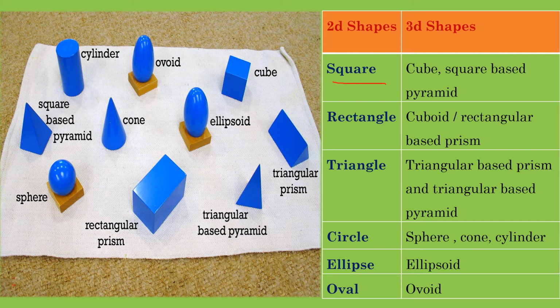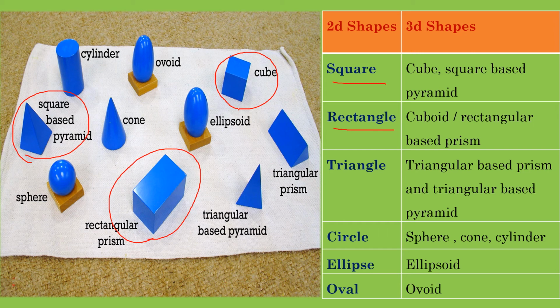If the square has a third dimension, height, then it will form a 3D shape with the name cube. And the other one is the square-based pyramid. These two are the 3D shapes of a square. The next one is rectangle. The rectangle also will form a three-dimensional shape with the name cuboid or rectangular prism.